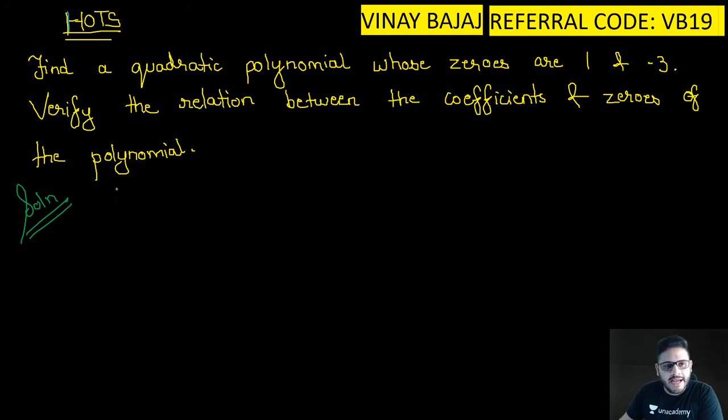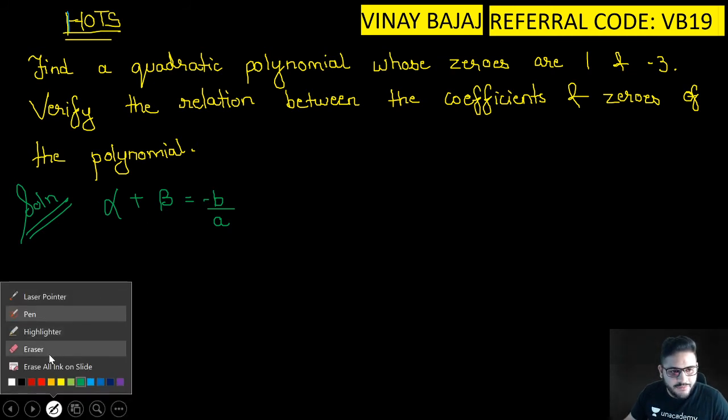Zeros are given, so can I say alpha plus beta is equal to minus b upon a? Yes or no? Yes, I can say that, but is it required? No. First we'll find out the sum.